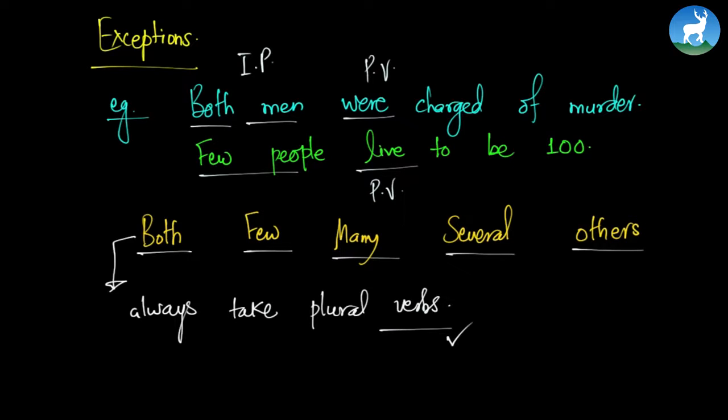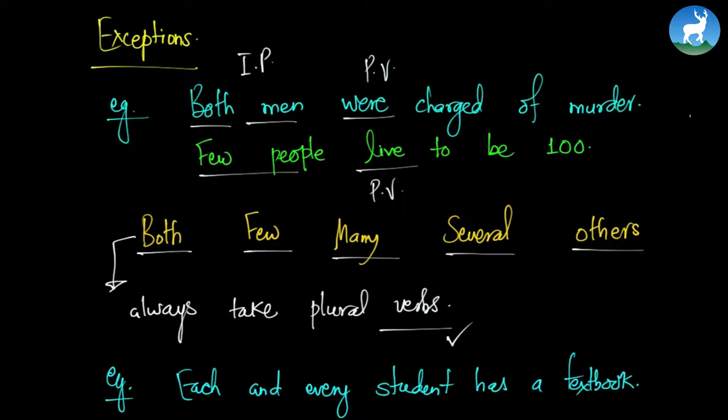Another thing is there's a slight deviation to the first part of rule number 3. If I write something like this: each and every student has a textbook. Now each and every is an indefinite pronoun followed by a singular verb. What I mean to say is subjects with each, every, each of, either, either of, neither, neither of, one of, and so on are always singular and agree with singular verbs.